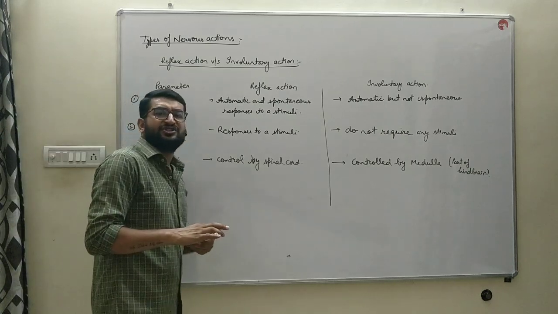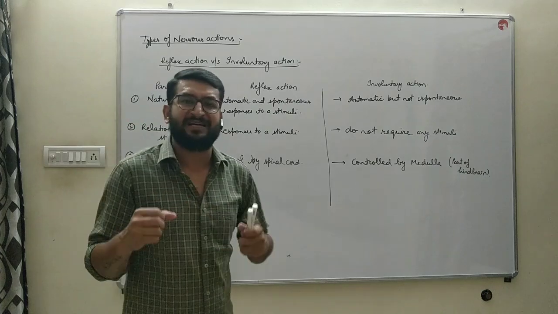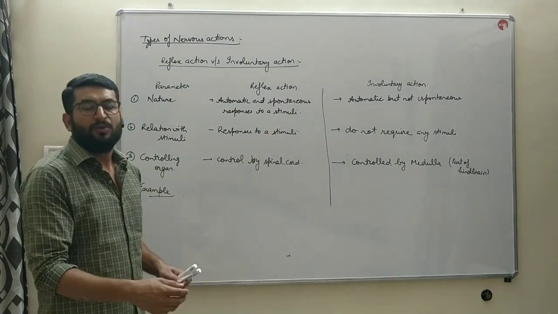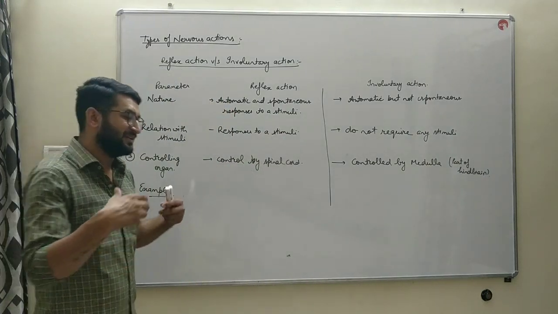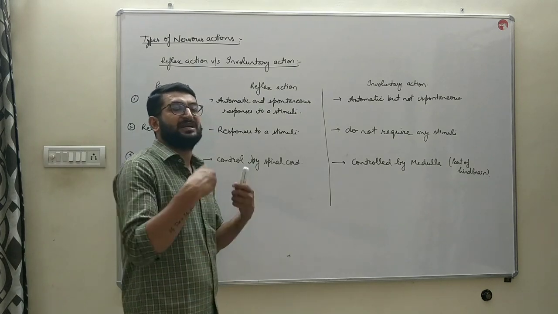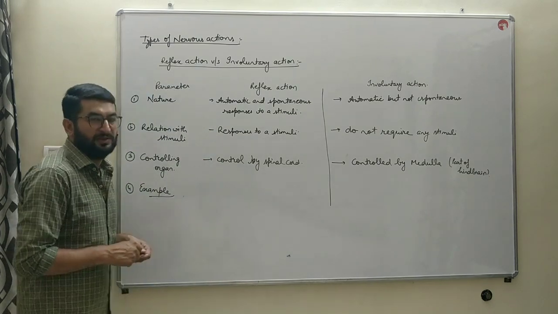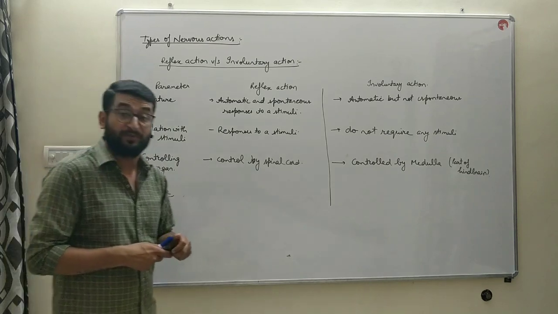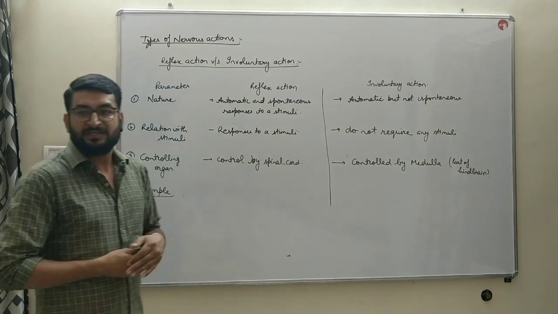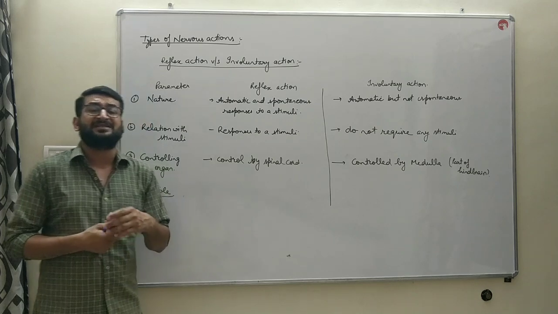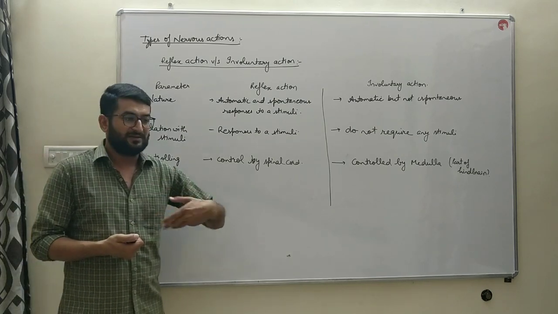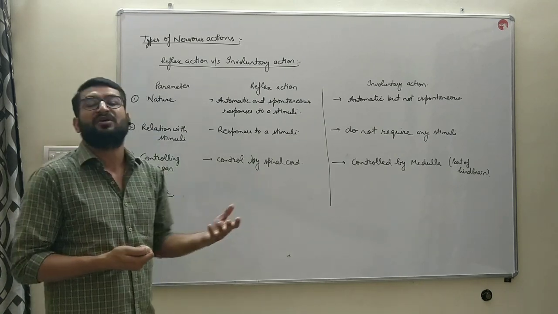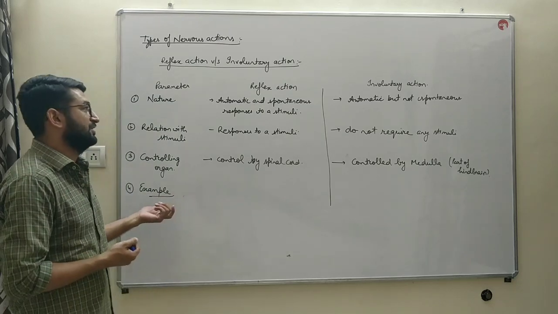The examples of reflex action are pulling back of our hand when we accidentally touch a hot plate, pulling back our feet when we accidentally place our feet over a spine or sharp-edged object present on the road. Next, the increase or decrease in the size of the pupil when we come in contact with a bright light or dim light source.